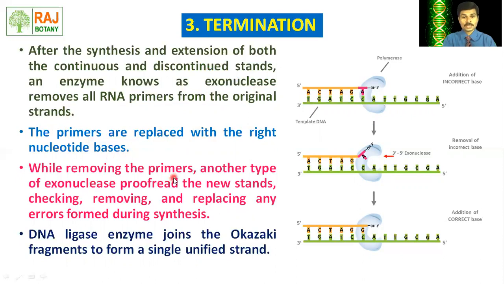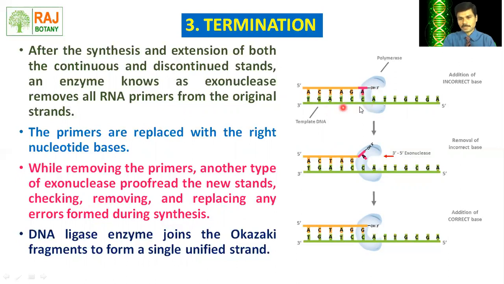While the process of removing the primers takes place, another type of exonuclease proofreads the new strands. This exonuclease checks, removes and replaces any error formed during the synthesis. Here we can see a wrong nucleotide get paired.